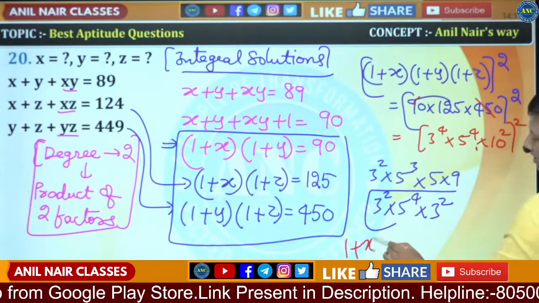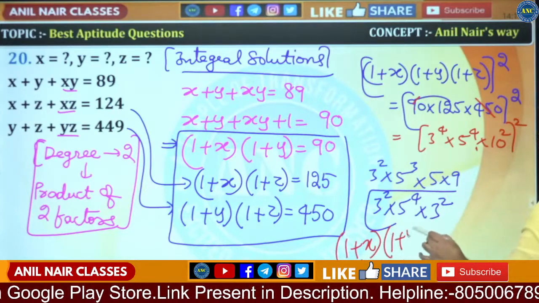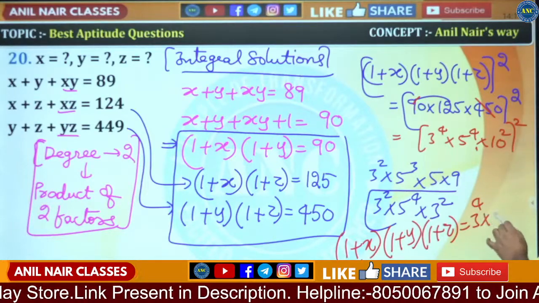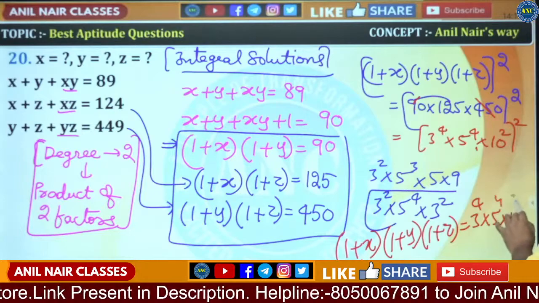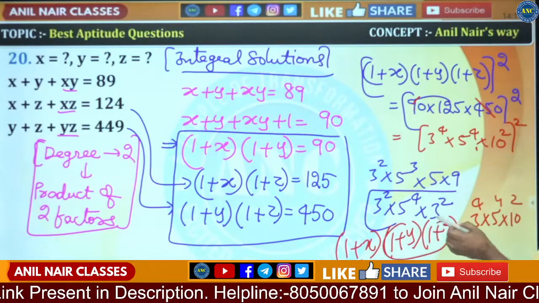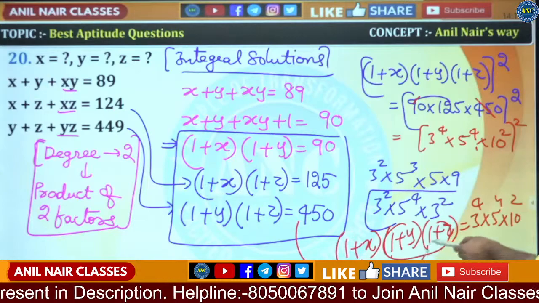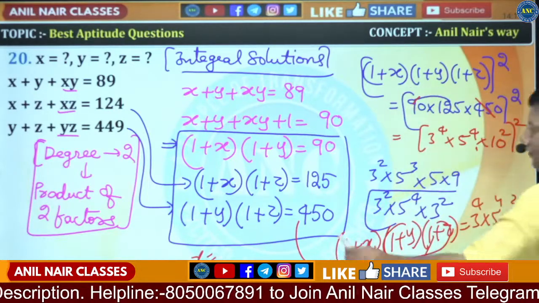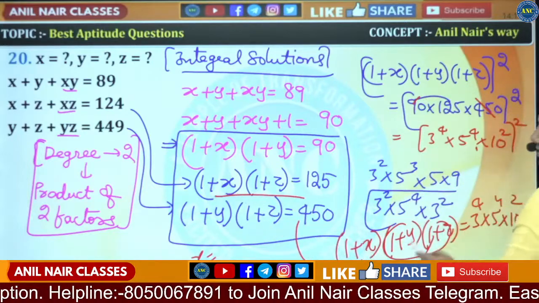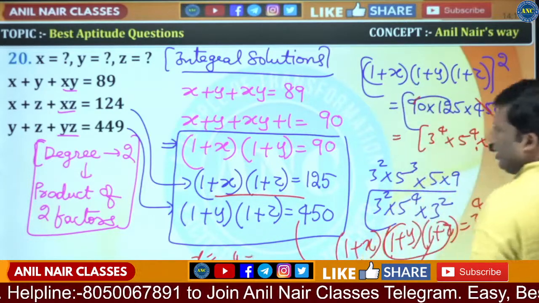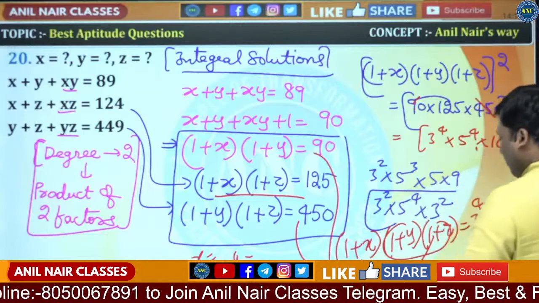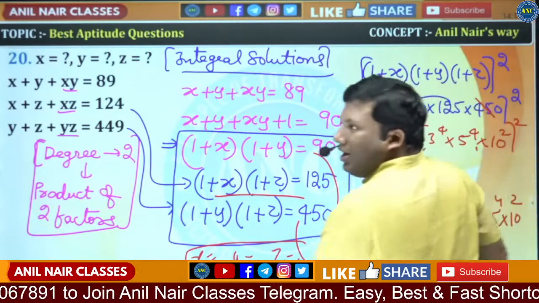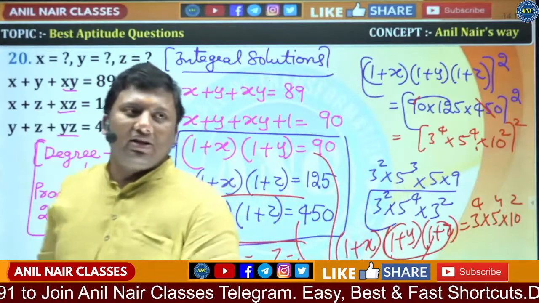So 1 plus x into 1 plus y into 1 plus z is 3 power 4 into 5 power 4 into 10 square. Suppose 1 plus y into 1 plus z. If I substitute this value here, I will get the value of x. If I substitute 1 plus x, 1 plus z, I will get the value of y. If I substitute 1 plus x, 1 plus y, I will get the value of z. X value, y value, z value.